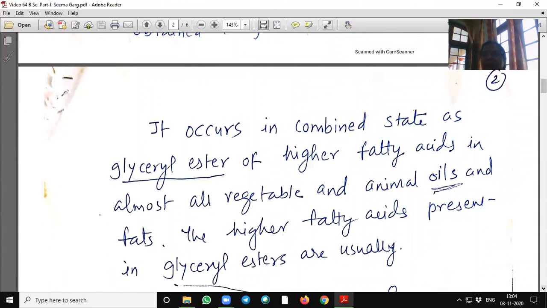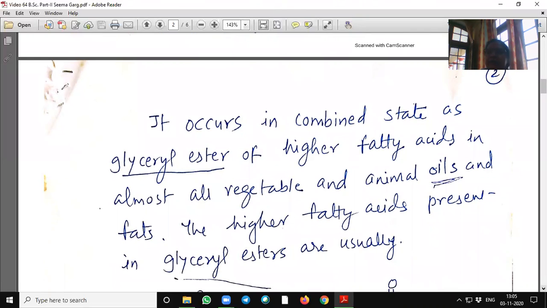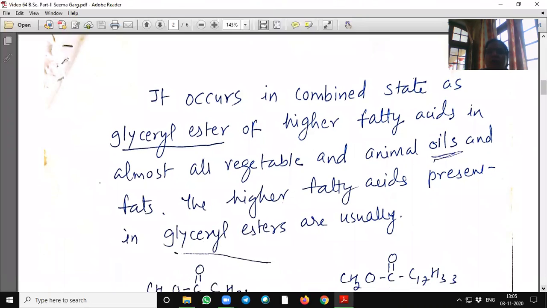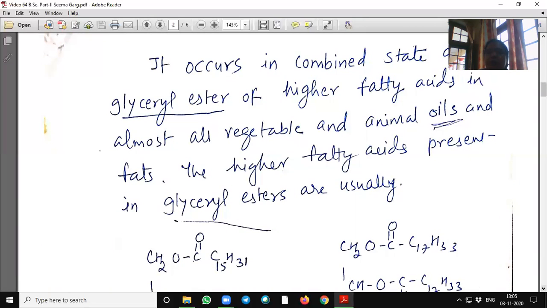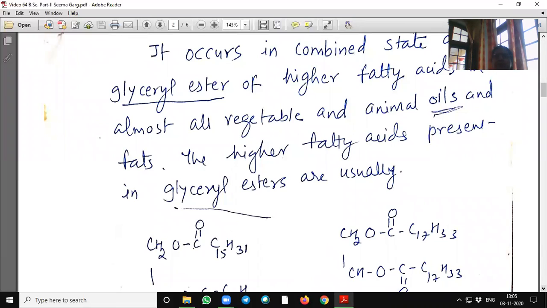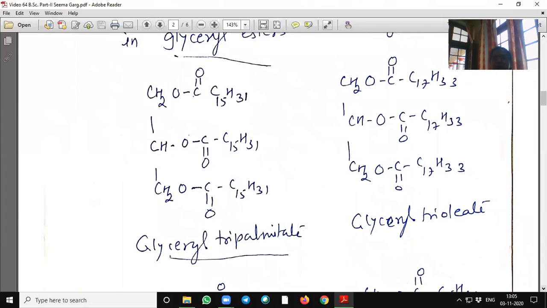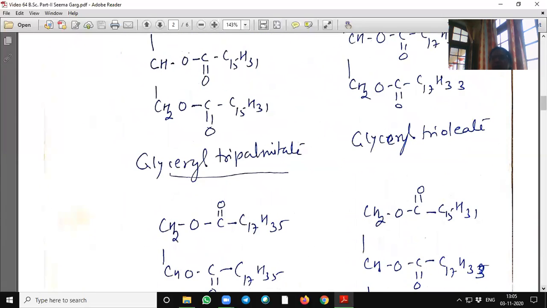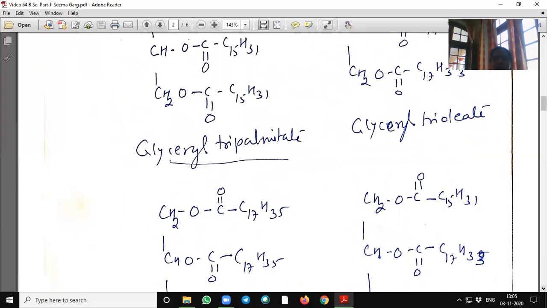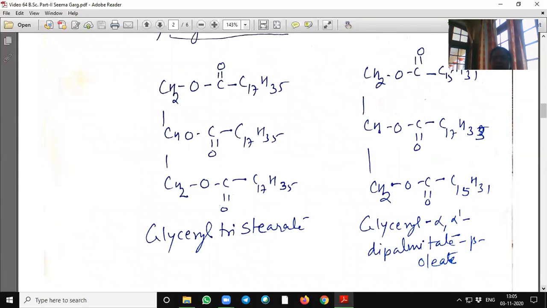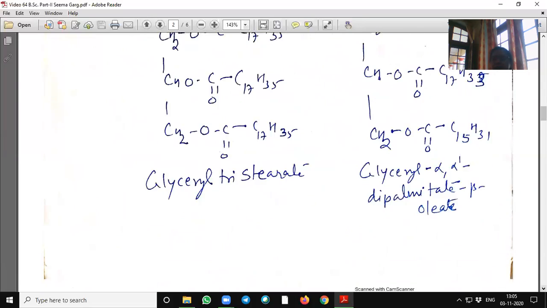It occurs in combined state as glyceryl esters of higher fatty acids. In almost all vegetable and animal oils and fats, the higher fatty acids present in glyceryl esters are usually of this type: glyceryl tripalmitate, glyceryl trioleate, glyceryl tristearate, glyceryl alpha-alpha-dipalmitate beta-oleate.